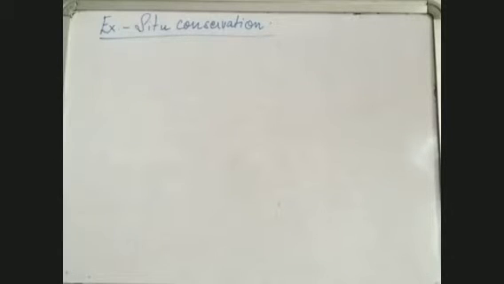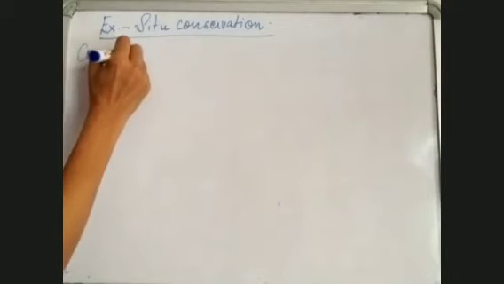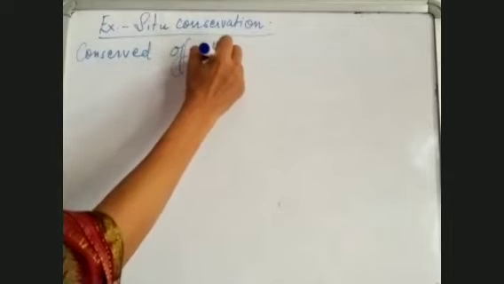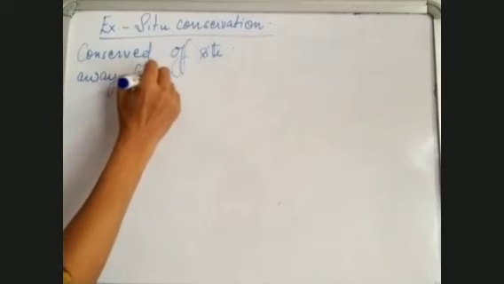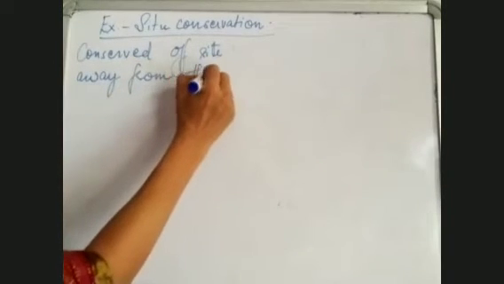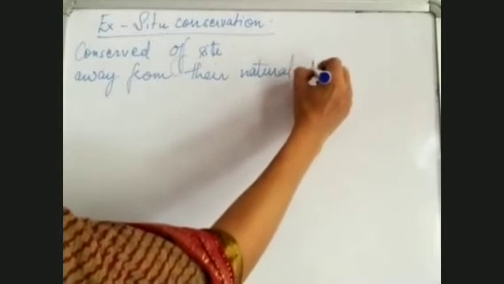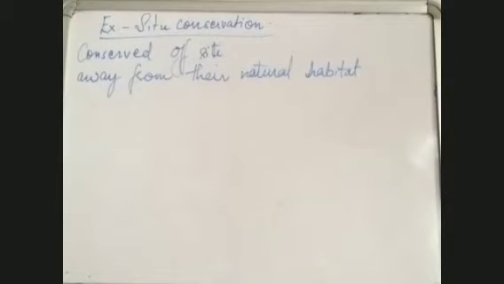So when they are preserved, conserved off-site, away from their natural habitat, then we say that ex-situ conservation is taking place.